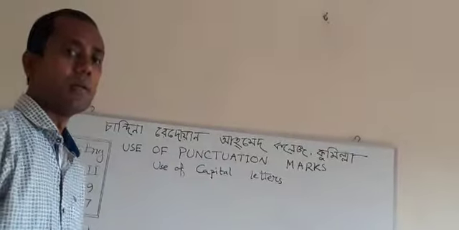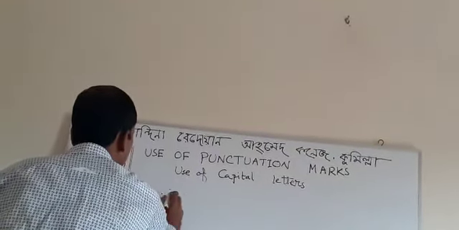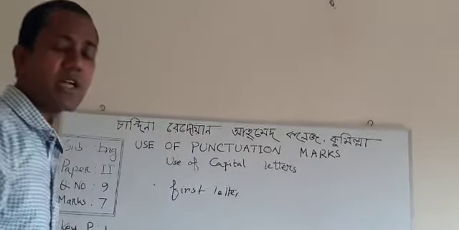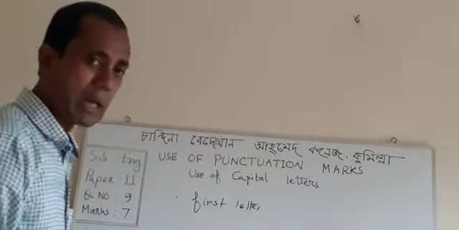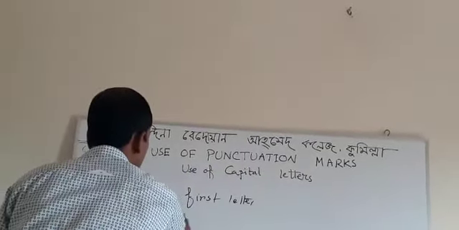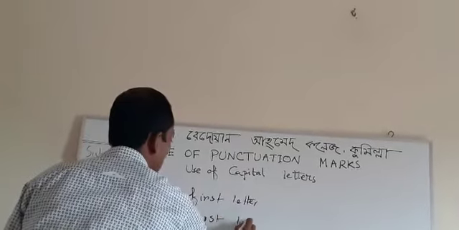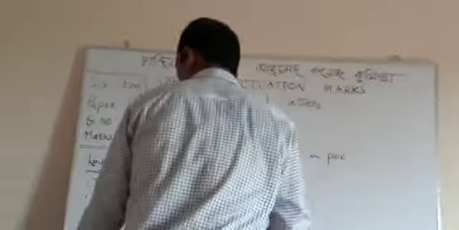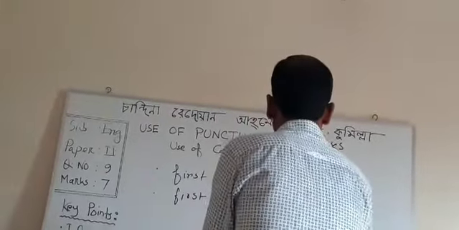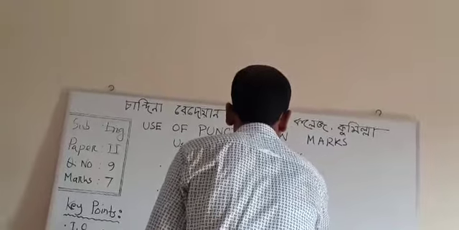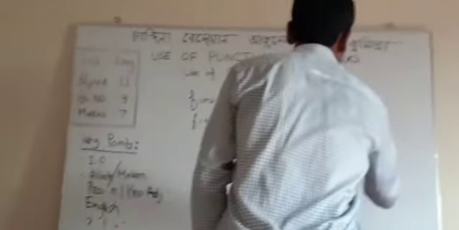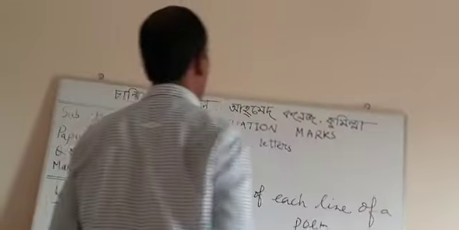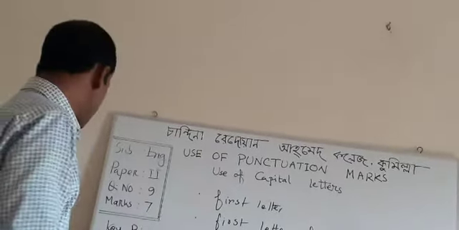First, the first letter of each sentence is to be written in capital letter, and the first letter of each poem, the first letter of each line of a poem, is also to be written in capital letter.